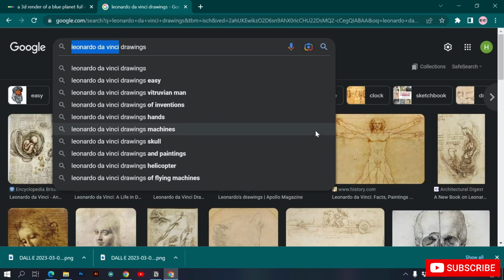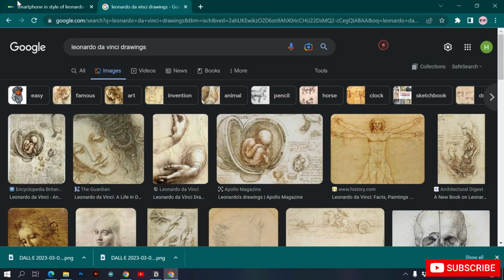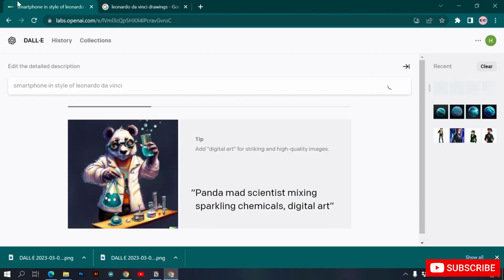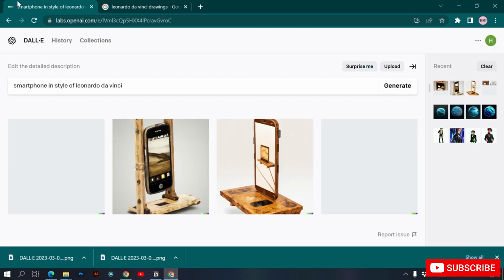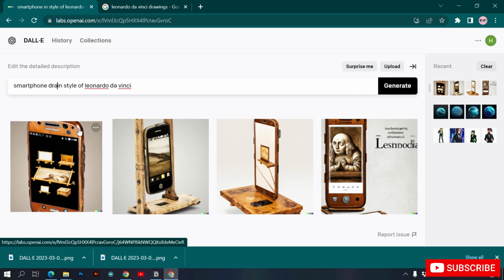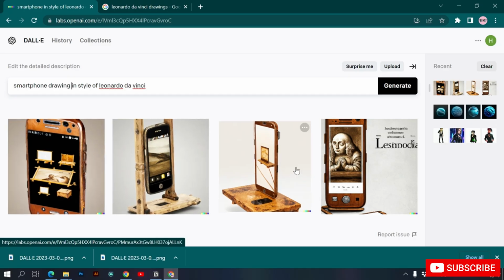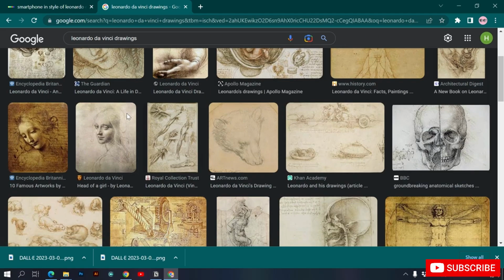So there were no smartphones back then. So let's try to create a smartphone in style of Leonardo da Vinci, because there was no smartphone back then. Let's see if DALL-E can understand and create a smartphone in style of Leonardo da Vinci. So let's see what DALL-E comes up with. So here you can see it comes up with the drawing, but let's mention smartphone drawing in style of Leonardo da Vinci, because these are not drawings. So let's see if DALL-E comes up with the drawing like these.